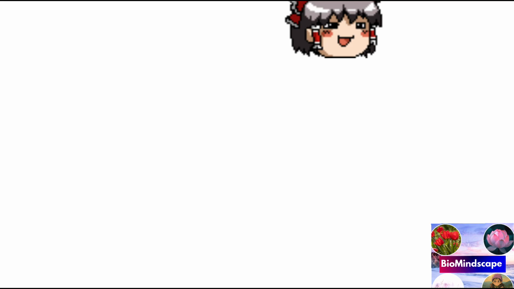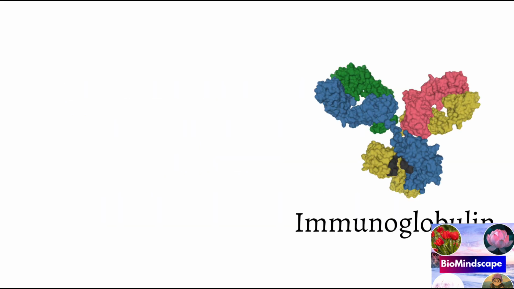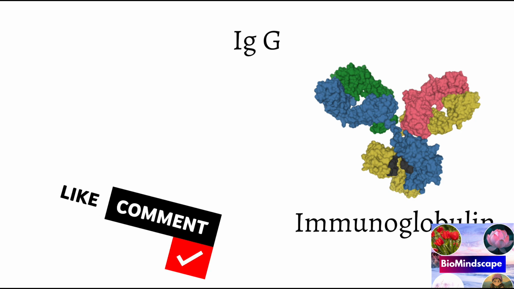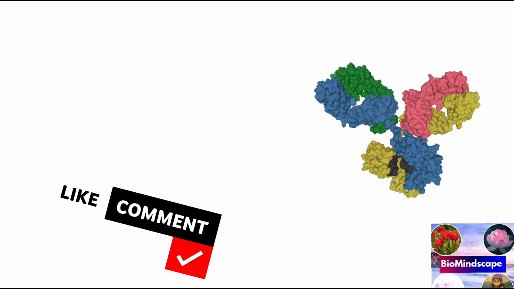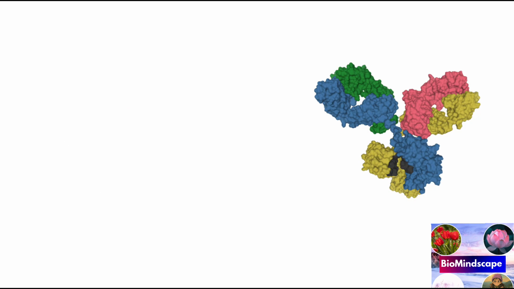Now what are the requirements to become an antigen? The substance should be foreign to the host. Then the molecular weight of the molecule should be 100,000 Dalton or more, and it should possess chemical complexity. Then, an antibody is a protein molecule produced in an animal in response to the antigen. So antibodies belong to the category of proteins called immunoglobulins, and each antibody molecule is composed of 4 interlinked polypeptide chains. The 2 long chains are heavy chains and the 2 short chains are light chains.